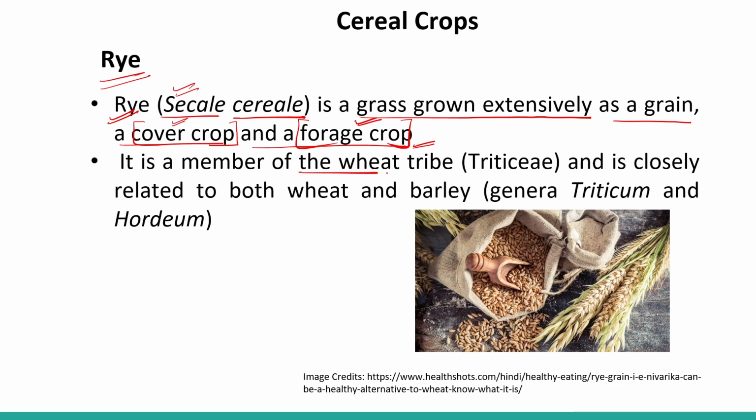It is a member of the wheat tribe, that is Triticeae. It is closely related to both wheat and barley, that is genera Triticum and Hordeum vulgare. Right? So wheat, that is Triticum. So this particular sickle cereal is very closely related to Triticum and Hordeum vulgare. So again, this is a very important point.